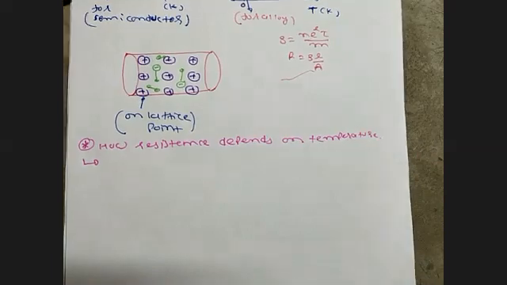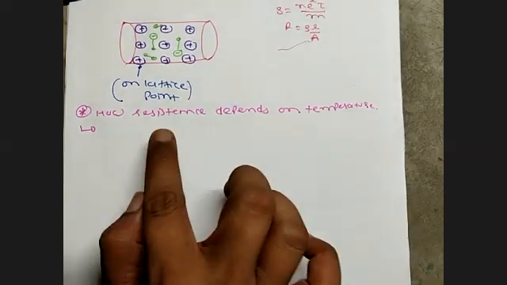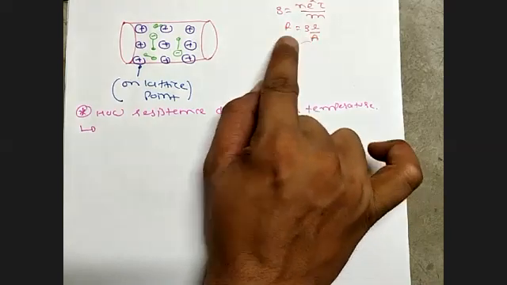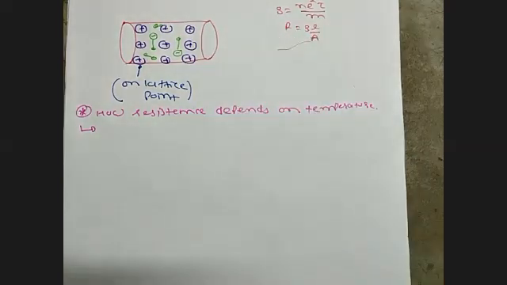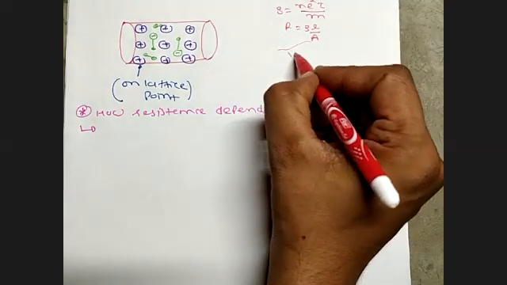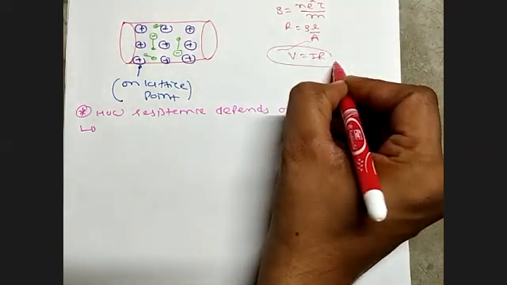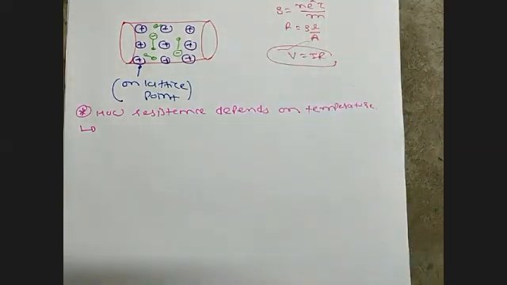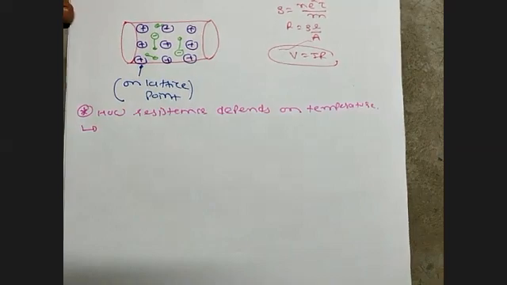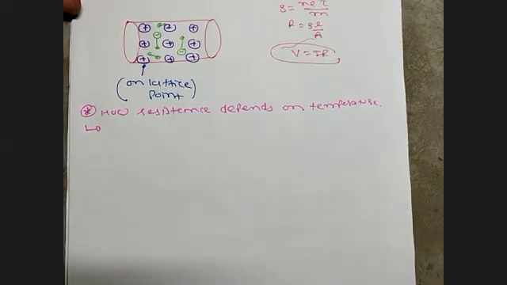As I told you at the start of the chapter, resistance also depends upon temperature, but in the equation V is equal to IR there is no temperature. In this case there is no temperature, but if it depends upon temperature, then what is the new case? So understand, if there is not much variation of temperature...